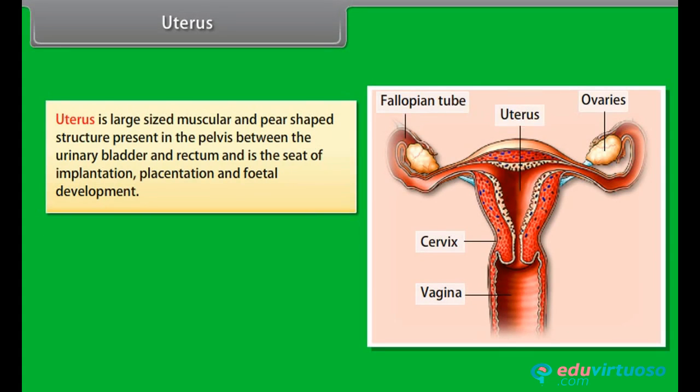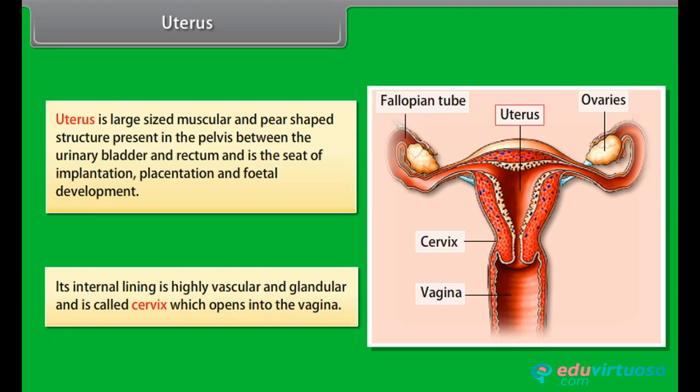Uterus. Uterus is a large-sized, muscular and pear-shaped structure present in the pelvis between the urinary bladder and rectum and is the seat of implantation, placentation, and fetal development. Its lower part is called cervix, which opens into the vagina.